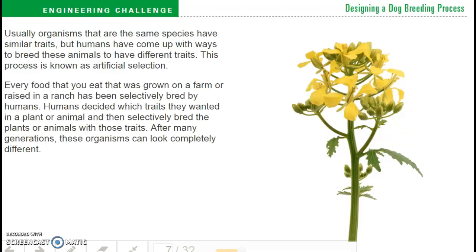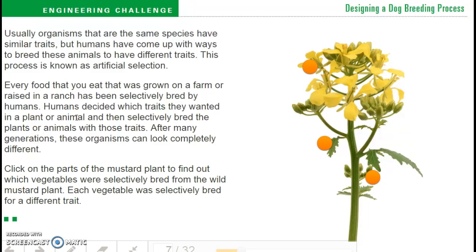Every food that you eat that was grown on a farm or raised in a ranch has been selectively bred by humans. Humans decided which traits they wanted in a plant or animal and then selectively bred the plants or animals with those traits. After many generations, these organisms can look completely different. So, to point this out,